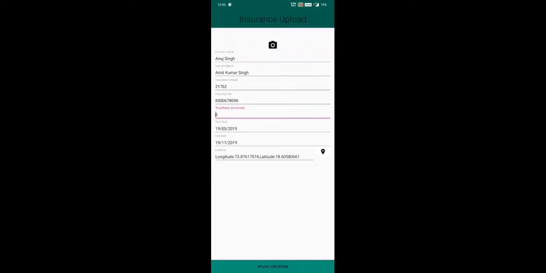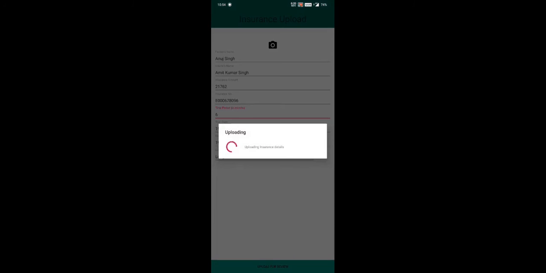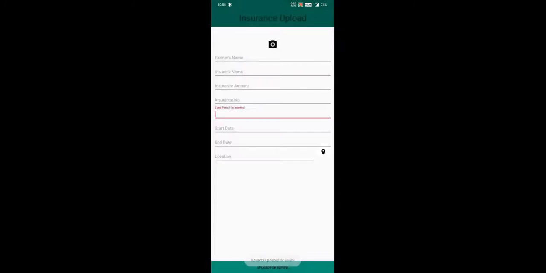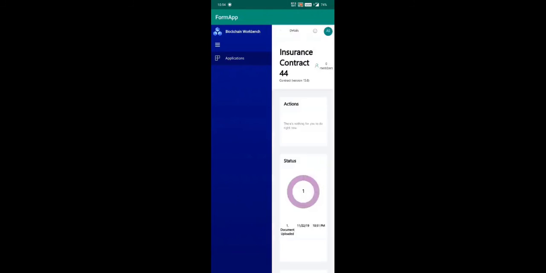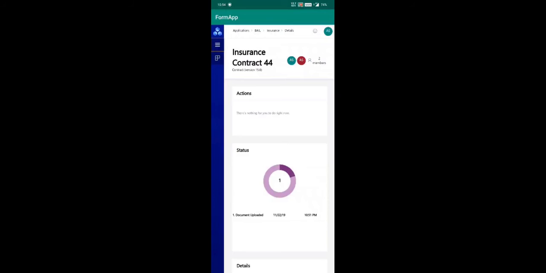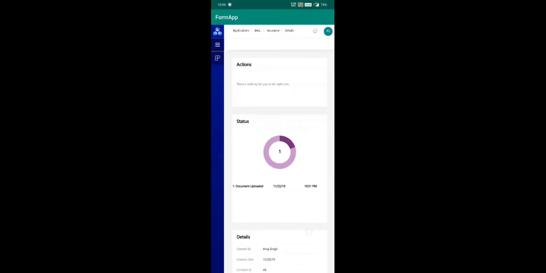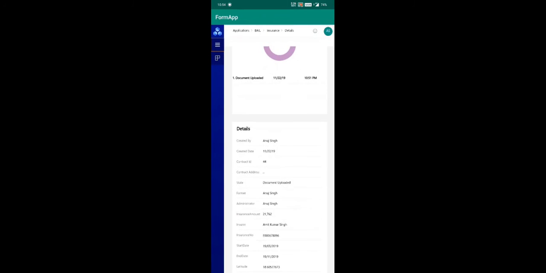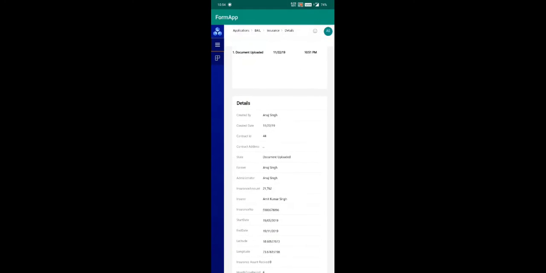and I upload the document for review. So the data that you're seeing here is again formatted so that it is compatible with the form and the smart contract that is actually deployed on the Azure blockchain workbench. So I'm going to upload this for review, and it's going to redirect me to the workbench the moment it actually gets validated and added as a smart contract. So as you can see here, I have no actions to perform right now since it is under review and it's for the insurer to do that. The document is uploaded, and these are the details for the document, as you can see here.